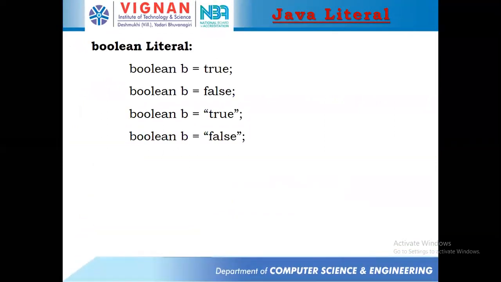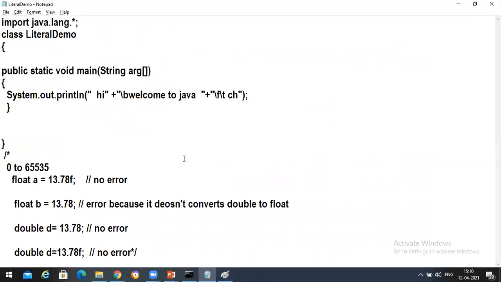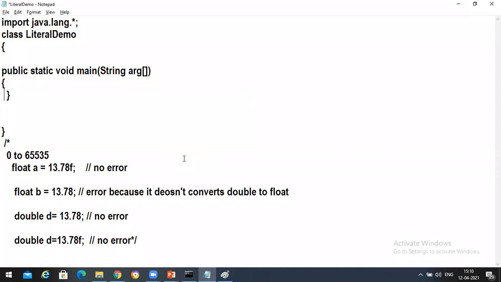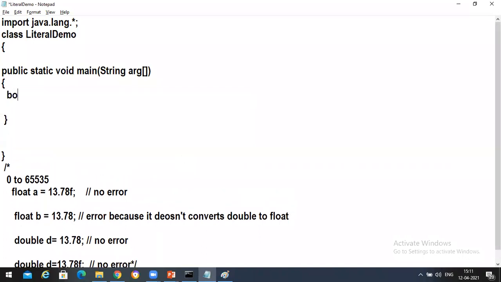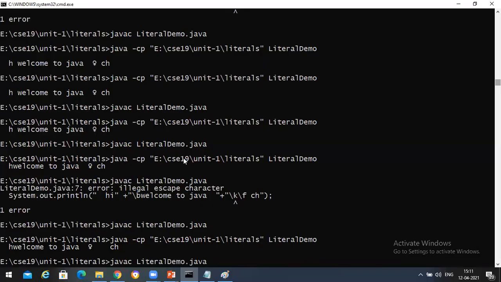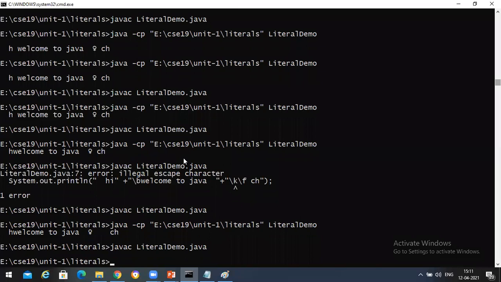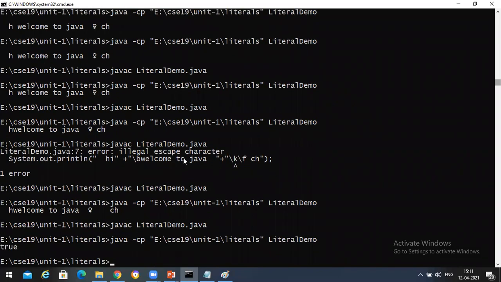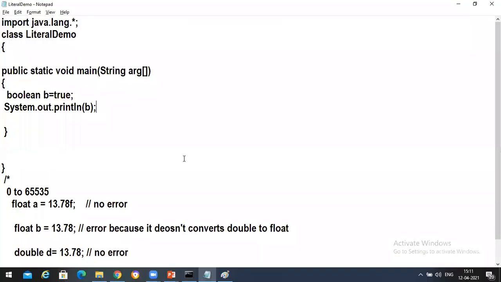Now the last thing is boolean. So let's see about this boolean thing and then we'll be closing off this. Boolean b is equal to true, and then System.out.println of b. It's true.